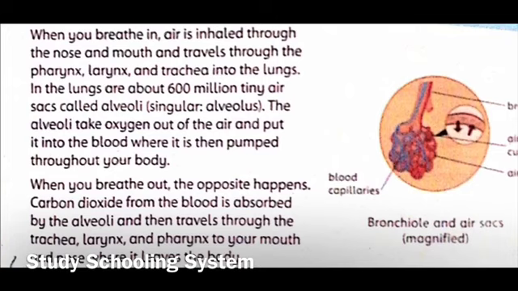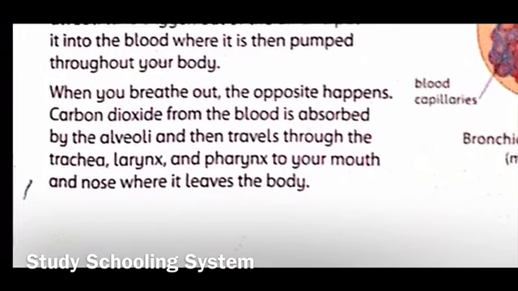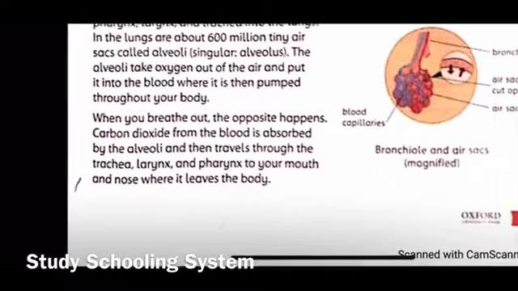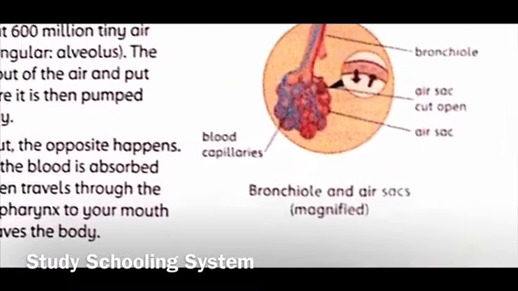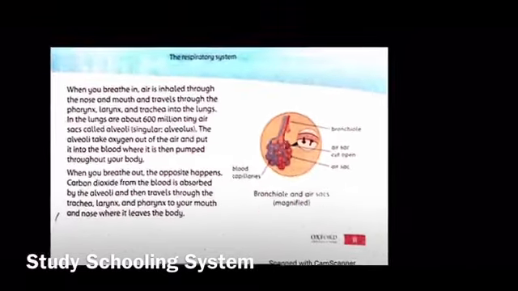Or exhale. So that's the next part we're reading. It says when you breathe out, the opposite happens. Carbon dioxide from the blood is absorbed by the alveoli and then travels through the trachea, larynx, pharynx to your mouth and nose where it leaves the body. Just like what I told you kids, right? So, bronchiole is basically an extension in the lung that makes up the alveoli, right? And that's all you need to know over here.